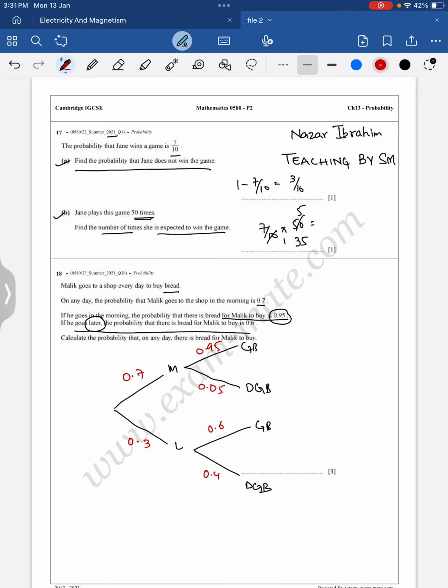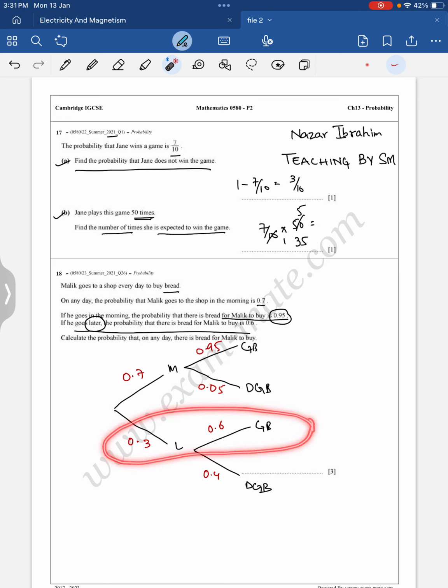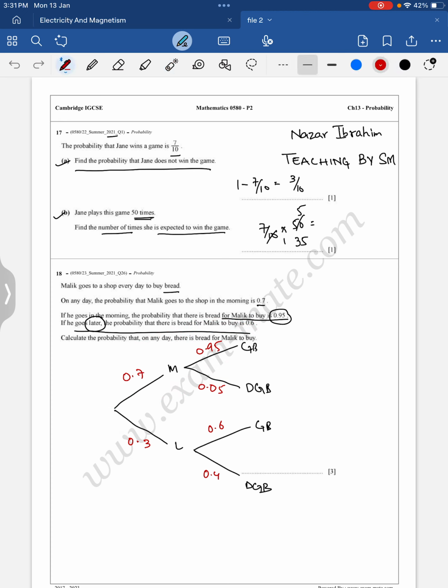Now calculate the probability that on any day there is bread for Malik to buy. On any day, so there are two cases: if he is going in the morning and getting bread, or if he is going later and getting bread. So two different cases: morning and getting bread probability, or later and getting bread probability. When we have 'and', we multiply.